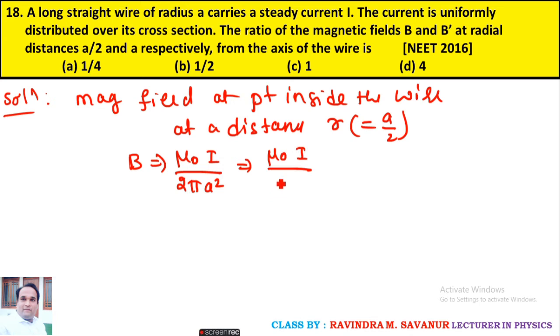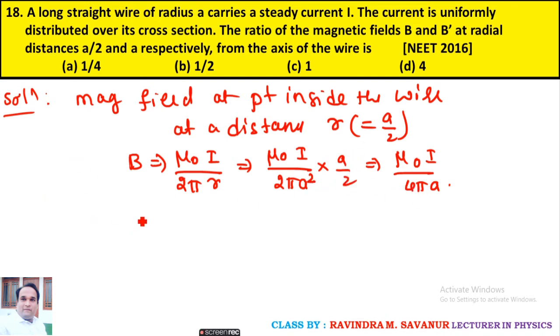Substituting R as a by 2, after calculation it becomes mu naught I upon 4 pi a. Now I am taking a square here, if you get it cancelled, the answer you are going to get is the same.